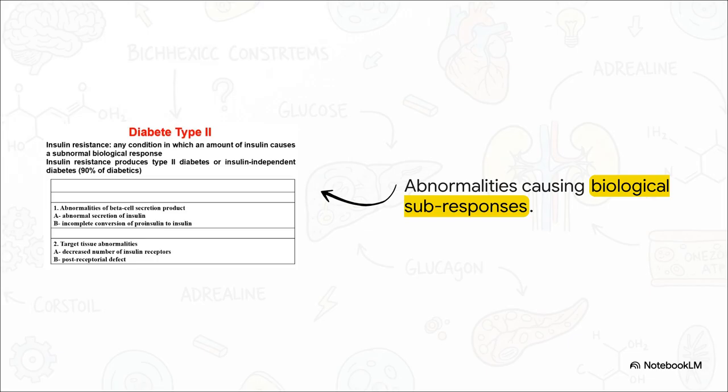Looking at type 2 diabetes on a biochemical level reveals a very specific list of potential defects. We can divide these into two origins. First, abnormalities in the beta cell's secretion product itself. Maybe a genetic defect causes abnormal insulin molecules or an incomplete proinsulin conversion. The key fits, but it's a terrible fit.